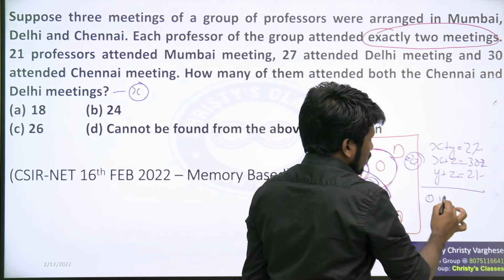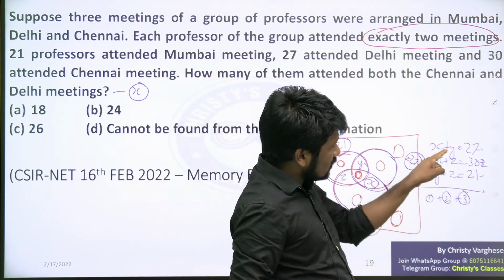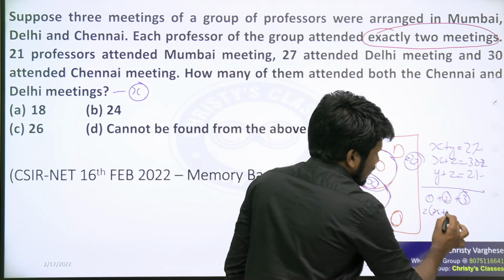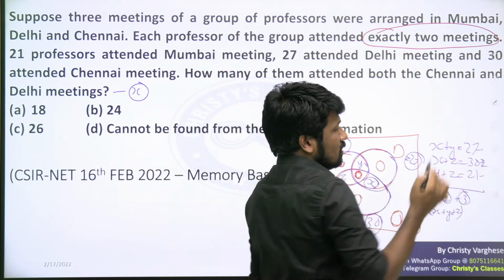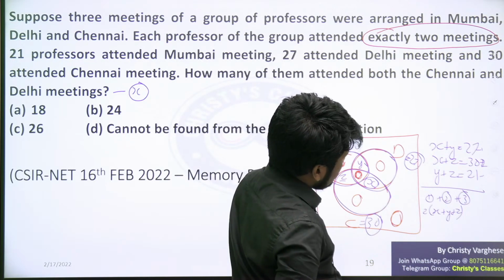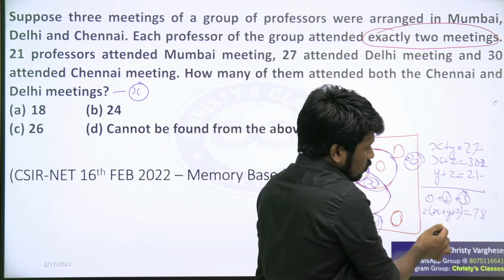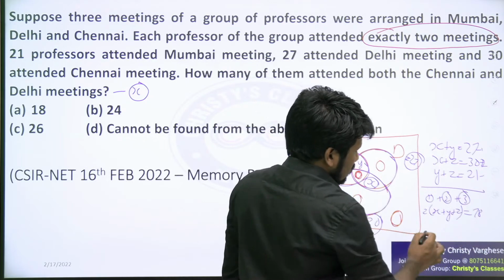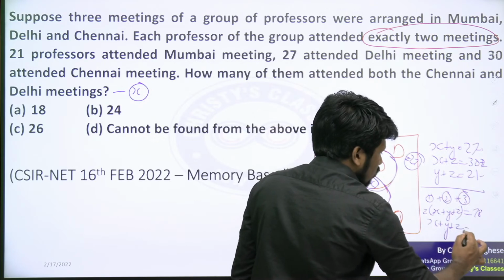Equation 1 plus equation 2 plus equation 3, you add up left hand side and right hand side. 2x are there, 2y are there, 2z are there. So 2 times (x plus y plus z) we can write. And on the right hand side you add up 27 plus 30 plus 21, which will be 78. So 2 times (x plus y plus z) equals 78. Cancelling the 2 throughout, you will get x plus y plus z is equal to 39.